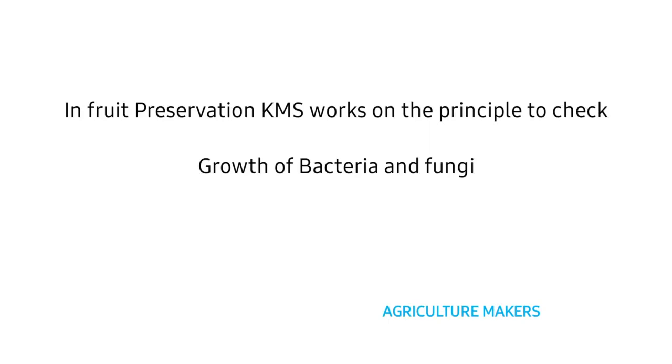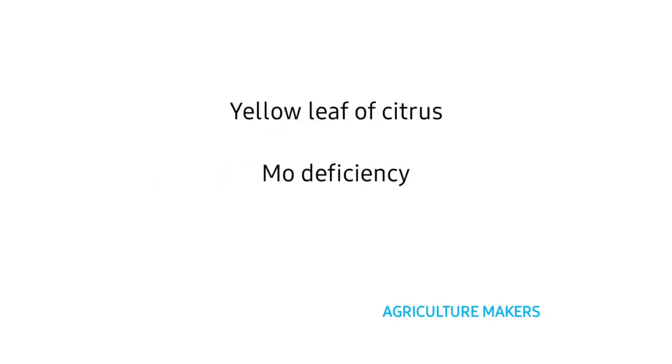In fruit preservation, KMS, that is potassium metabisulfite, works on the principle to check the growth of bacteria and fungi, whereas sodium benzoate works on the principle to check the growth of yeast. Keep in mind, KMS is used to preserve colorless foods, whereas sodium benzoate is used to preserve colored foods. Yellow leaf of citrus is due to molybdenum deficiency.